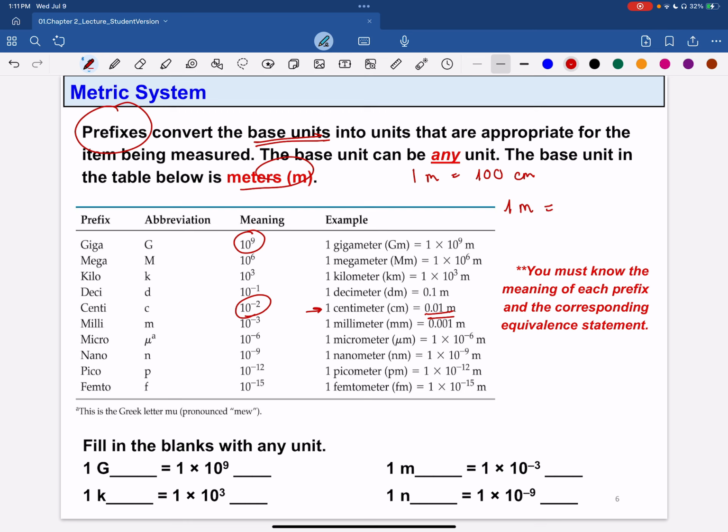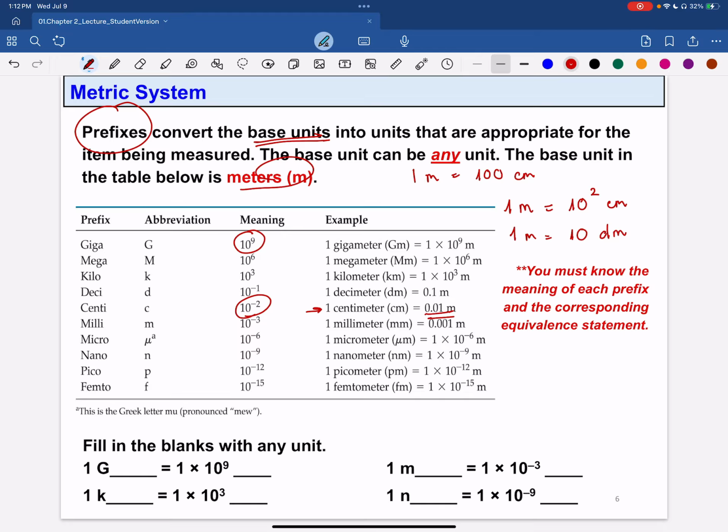You can also say 1 meter equals 10 raised to the power of 2 centimeter, right? Or 1 meter equals 10 decimeter. And prefixes in the metric system were made popular by Napoleon.